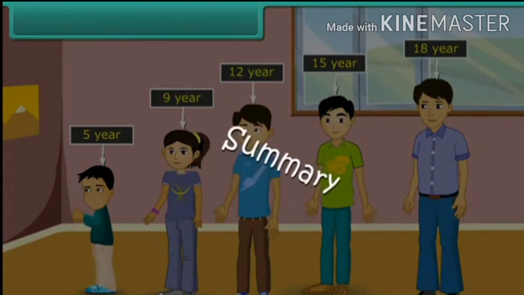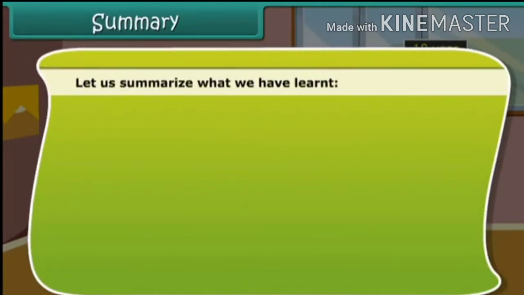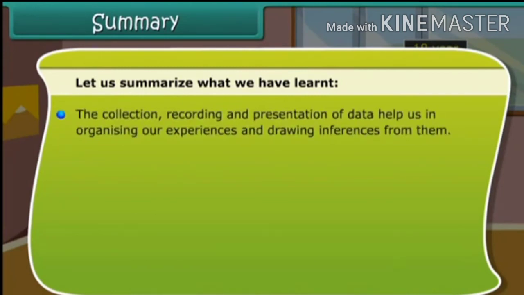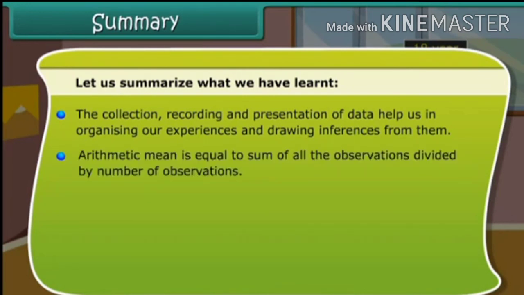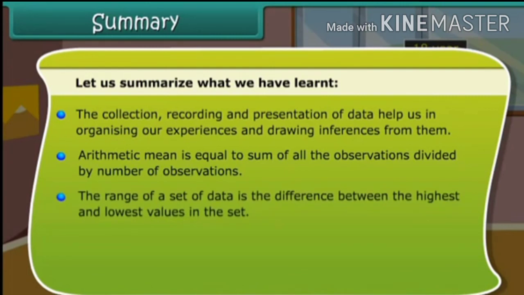Summary. Let us summarize what we have learned. The collection, recording, and presentation of data help us in organizing our experiences and drawing inferences from them. Arithmetic mean is equal to the sum of all the observations divided by number of observations. The range of a set of data is the difference between the highest and lowest values in the set.